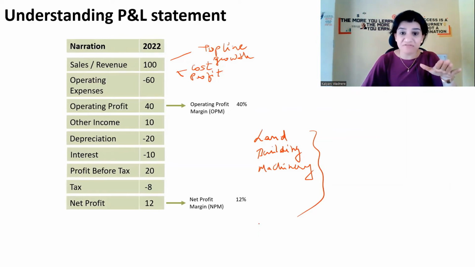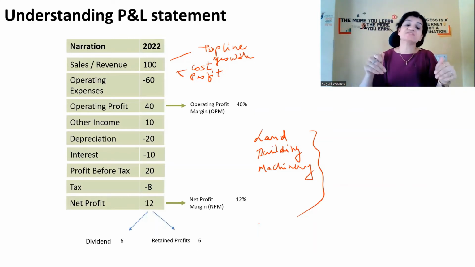Now, from this profit, as I mentioned, they can distribute it to the shareholders. So let us assume from 12 rupees, 50%, that is 6 rupees, they distribute to the shareholders. And the remaining 6 rupees, they keep with themselves. The company retains those profits.